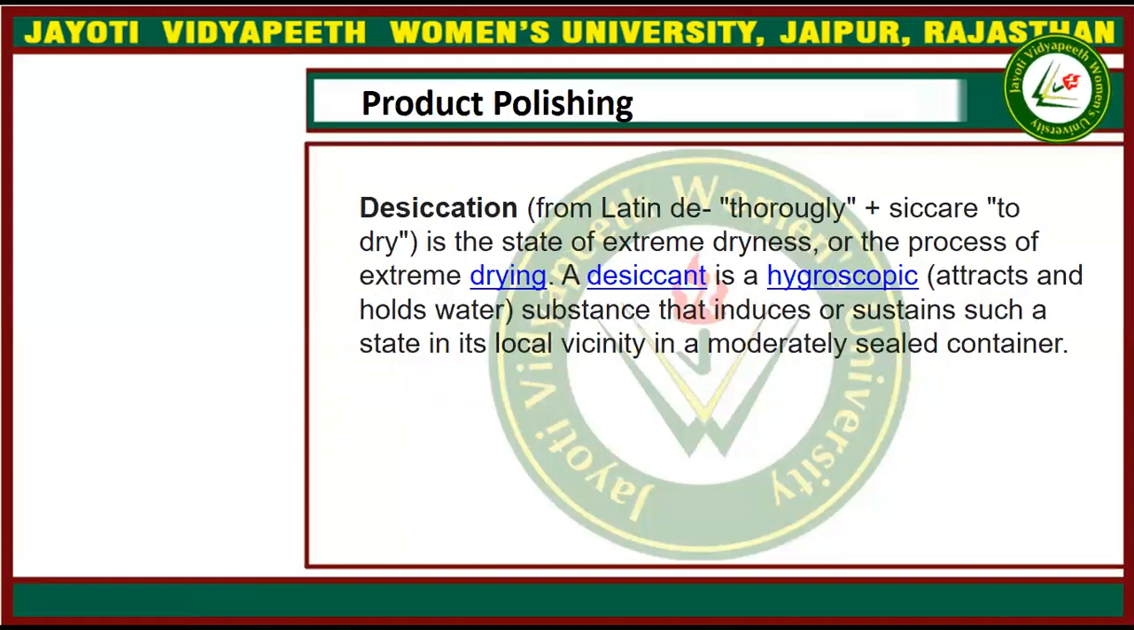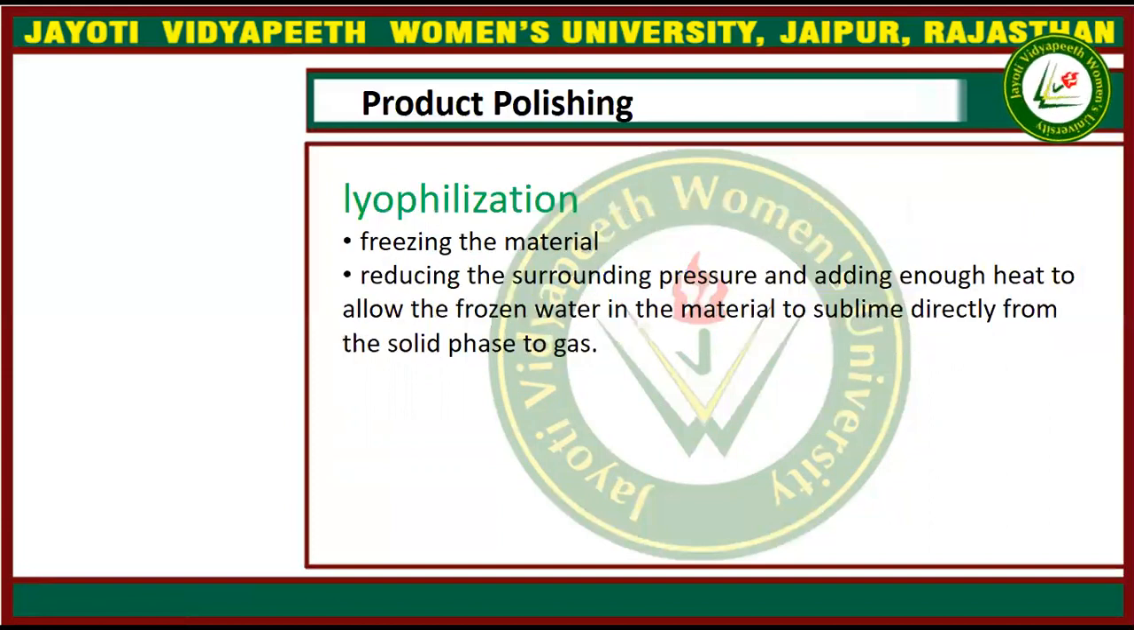Next is desiccation. Desiccation is the state of extreme dryness. The product is dried to an extreme condition so that no damage can be caused to the product due to absorbance of water or contamination. If any moisture is present in the product, it may be contaminated by microorganisms. So the product is desiccated before sending to the market.